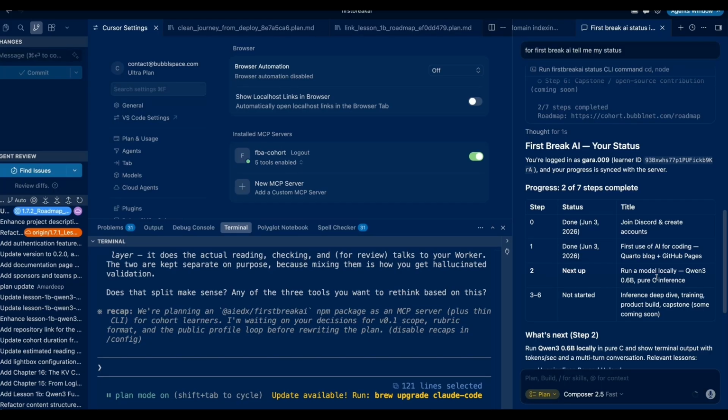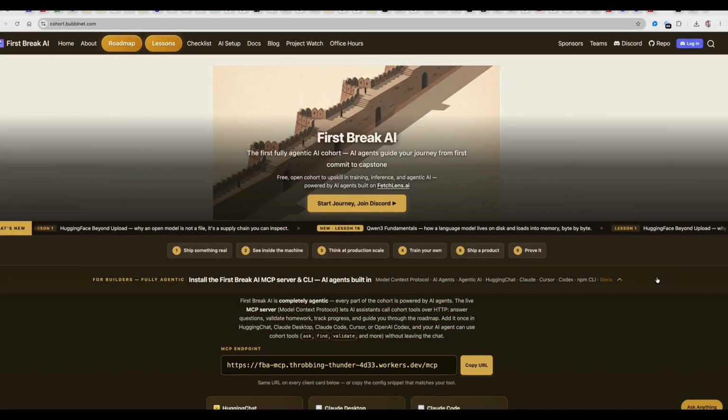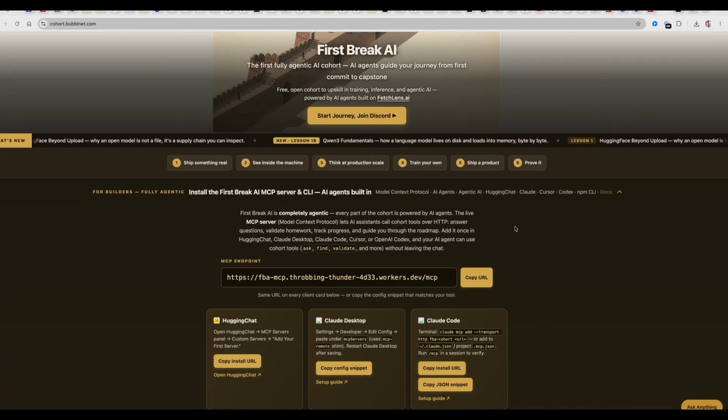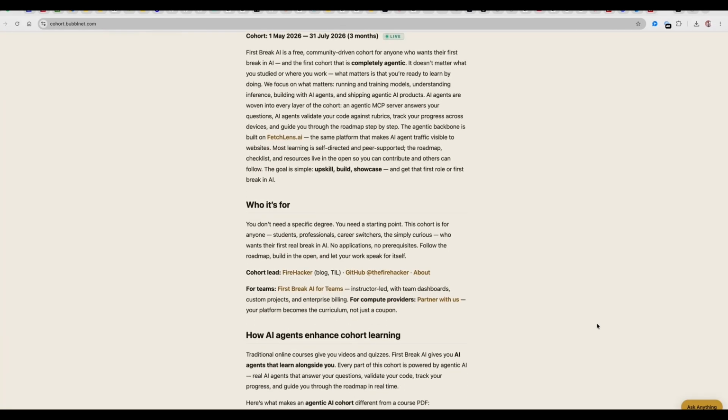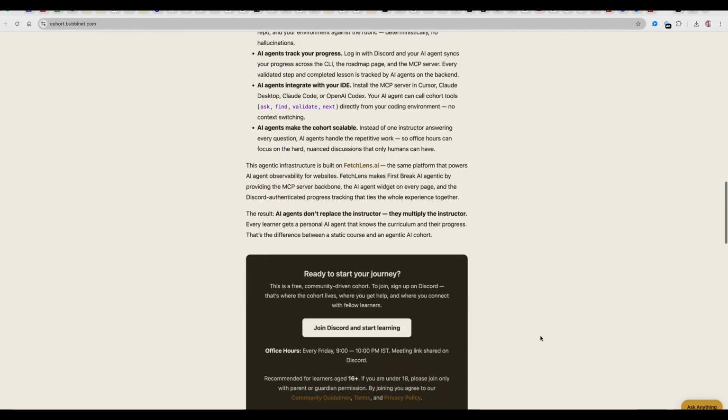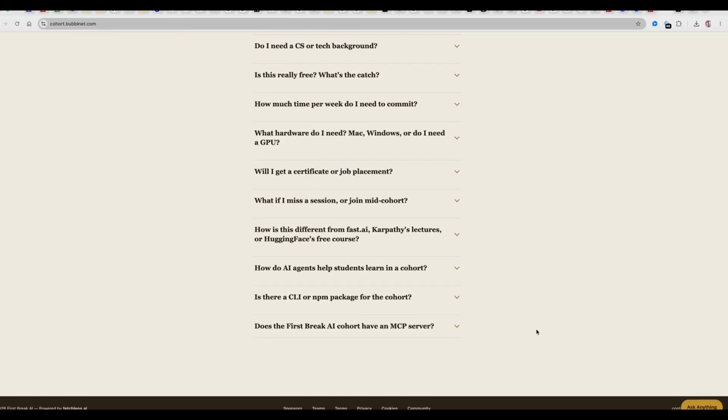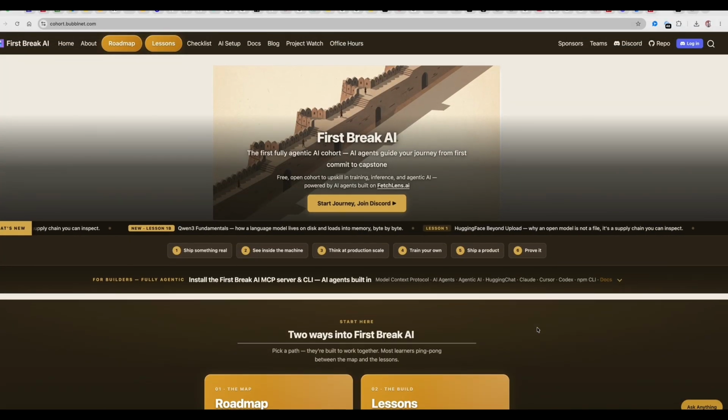So these are the 3 ways by which we can use agentic AI along with our cohort. This completely powers cohort learning, which is already a very powerful setup, and it checks every step and allows you to move forward. I hope this is useful, and we'll connect for future lessons, and everything will be done through agentic AI. So make sure that you log into Discord and complete all the steps, and use agentic AI to power your learning journey.